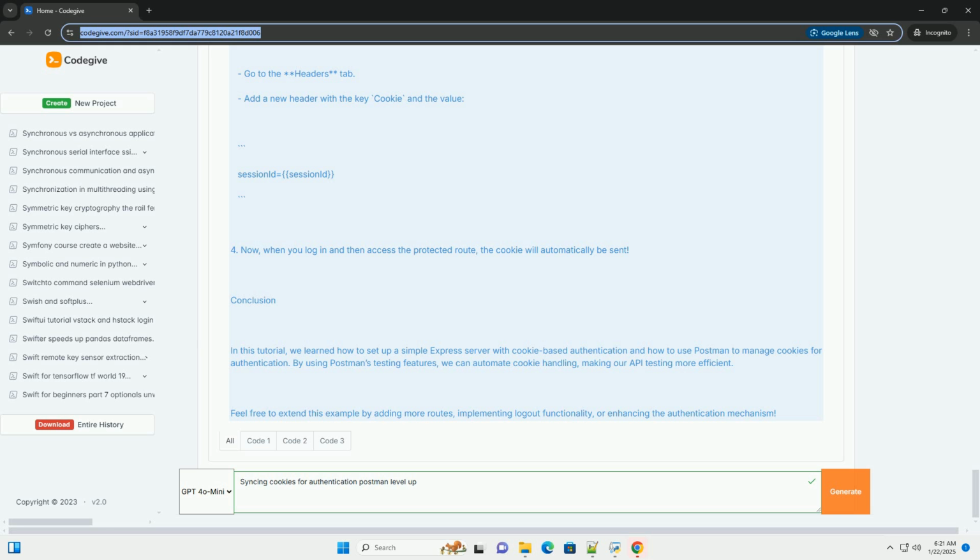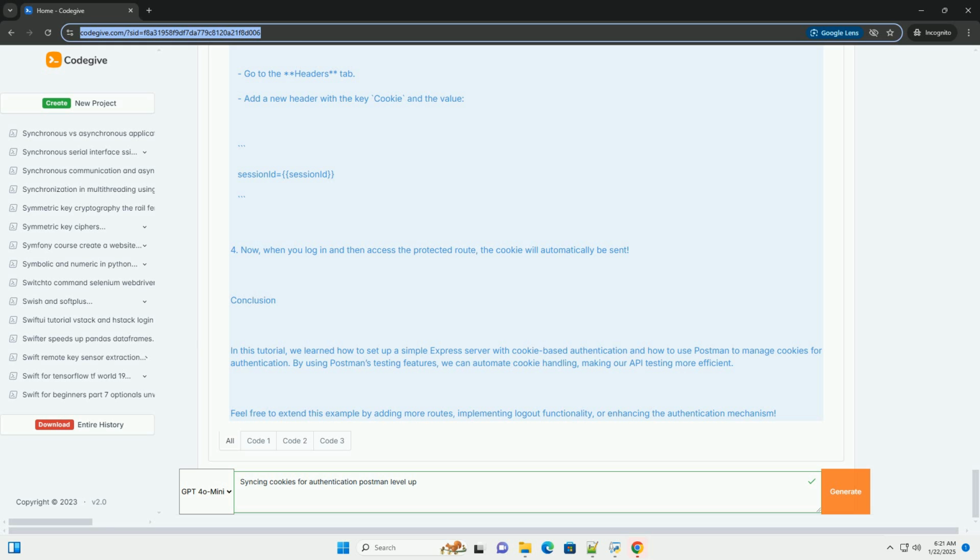1. Create a new request in Postman. 2. Set the method to GET and enter the URL. 3. Send the request. If you are still logged in, i.e., the cookie was stored, you should receive a success message. 4. If you clear cookies or start a new session in Postman, the cookie will be lost, and you will receive an unauthorized response.